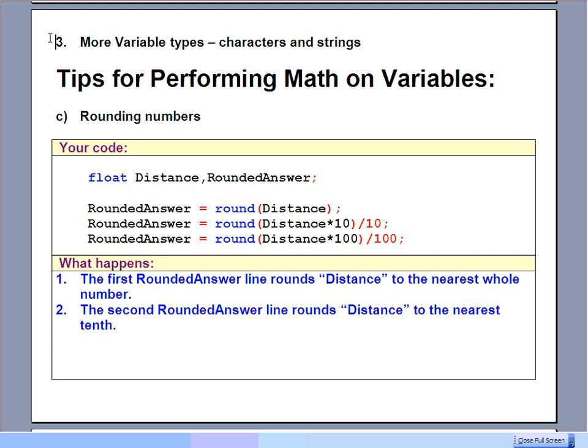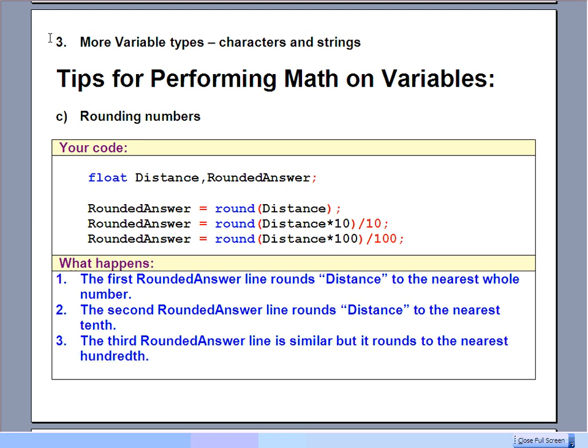The second line will actually take the distance. It'll multiply it by 10 first, and then round. So now it's actually rounding in what would be the tenths of the original value for distance. And then you divide by 10 when you're finished to put the decimal back to where it should be. So all in all, that second line will round distance to the nearest tenth. And likewise, the third line will actually round your distance to the nearest hundredth. And that way you can display it as you wish.